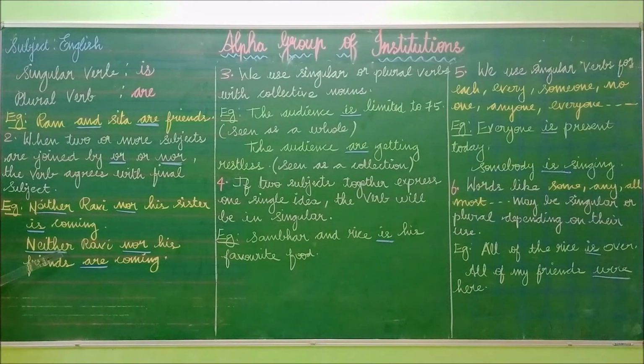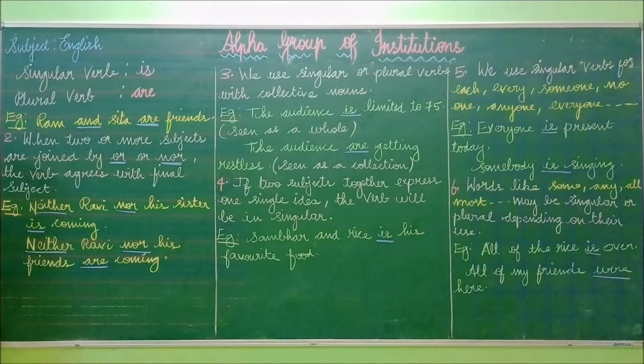Look at the second one. Neither Ravi nor his friends are coming. In this sentence also there are two subjects, Ravi and his friends, and "neither... nor" comes. So what do you have to do? You have to look at the final subject. The first subject is Ravi, and the final subject is his friends. Is "friends" singular or plural?